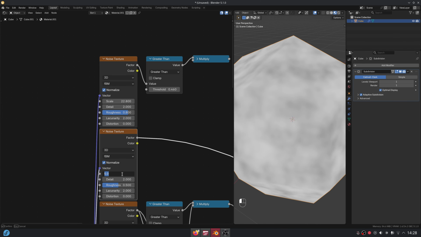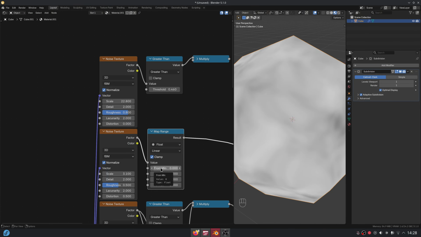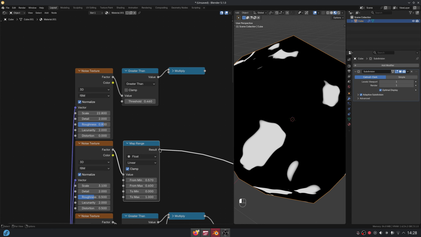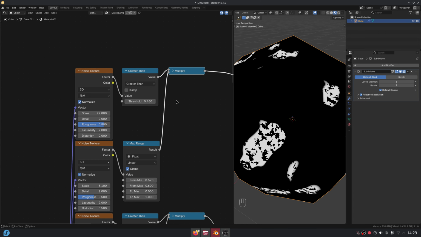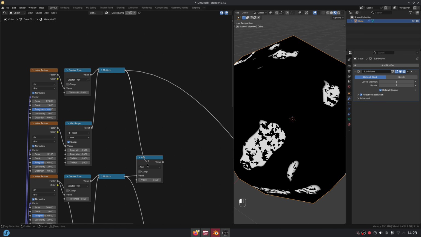Decrease the scale. Add a map range to control the contrast. And multiply it by the previous map. Add this map to the moss map and check the clamp checkbox so that the result doesn't exceed 1.